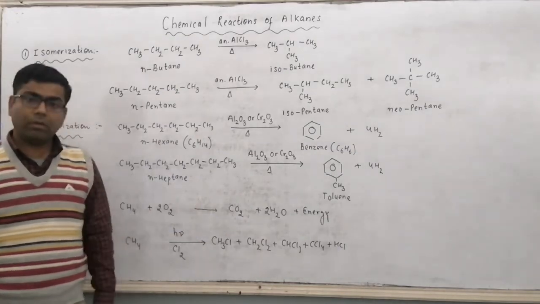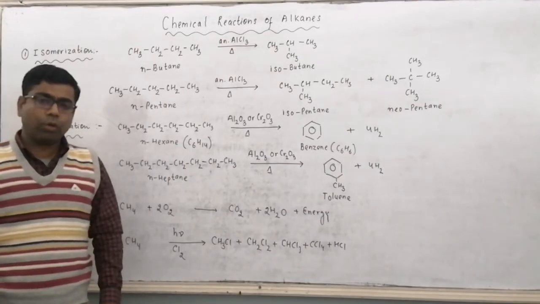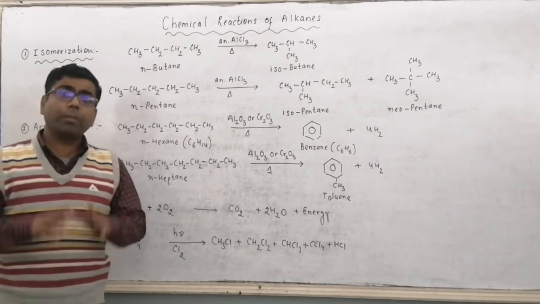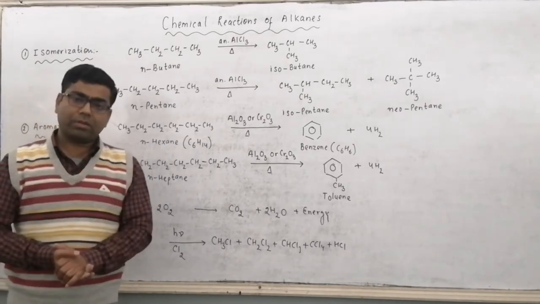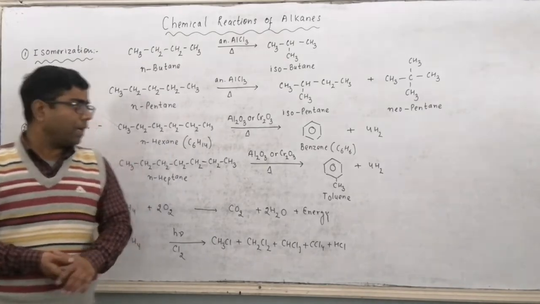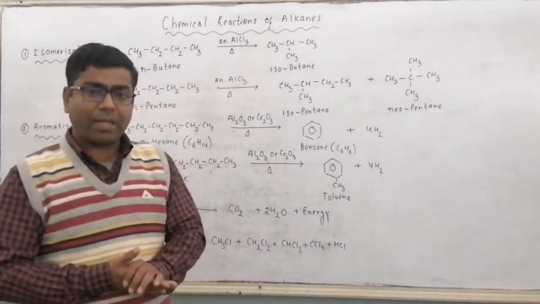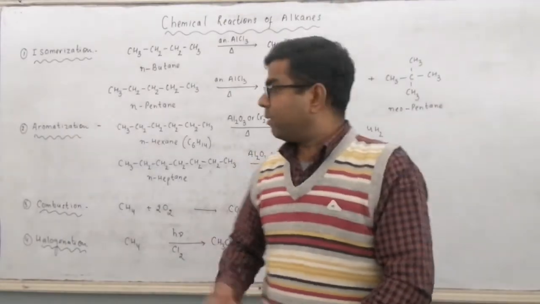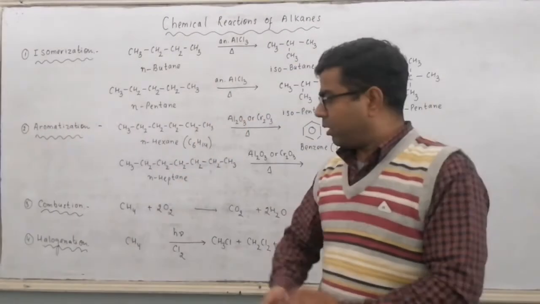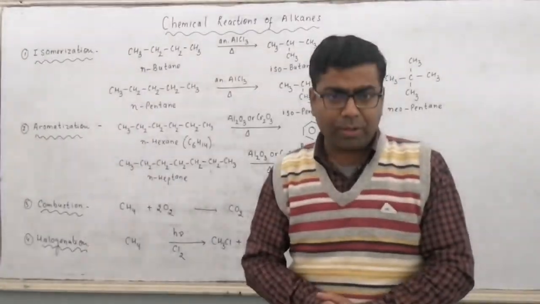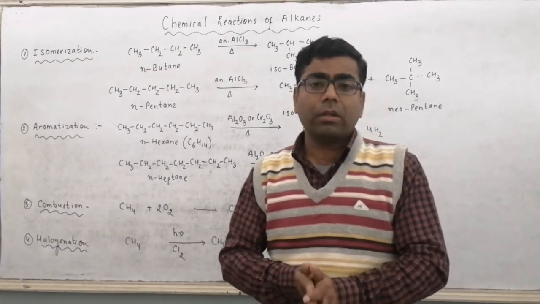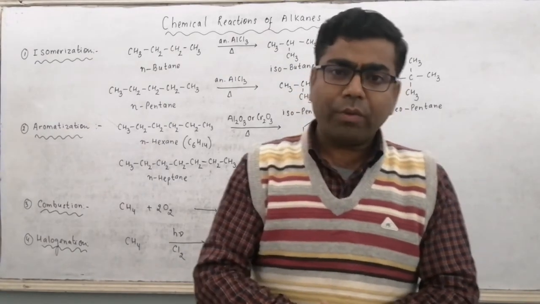So here we get monohalogenated compounds or polyhalogenated compounds. So these are the 4 important reactions of alkanes. First, isomerization. Second, aromatization. Third, combustion. And fourth one is your halogenation. That's all in chemical properties of alkane.